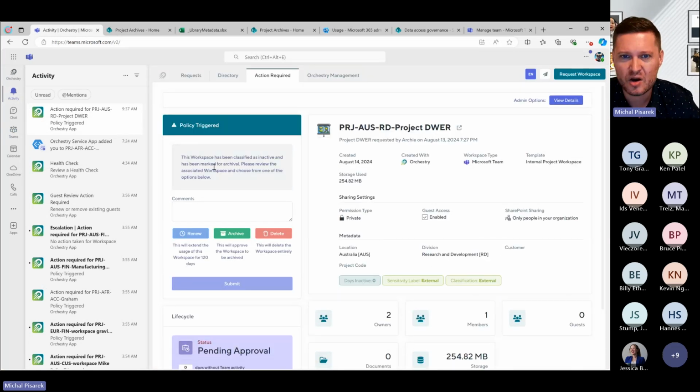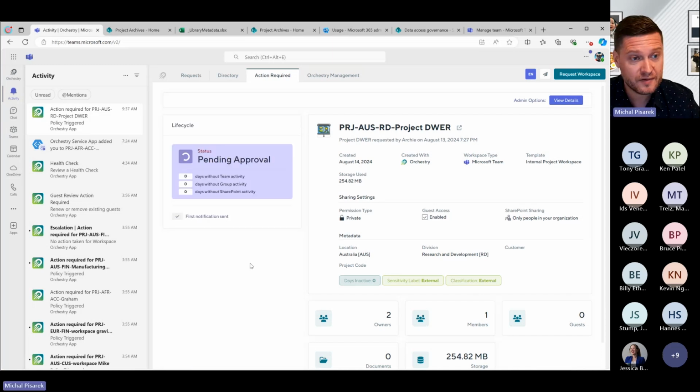And I can come here and say, okay, it's classified as inactive. I don't need this anymore. Click on archive, click on submit. That's all I have to do. That's how we can empower your content owners to make this decision around their content. Because again, I just archived one workspace, but of course you can apply this to every single workspace, every single team that you have within your organization through here.